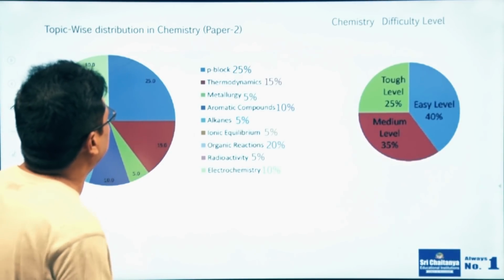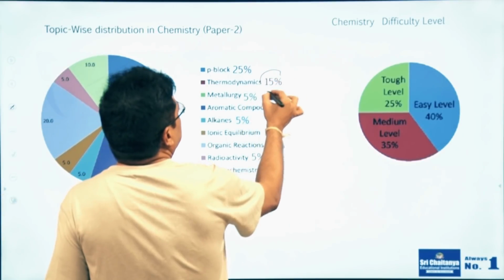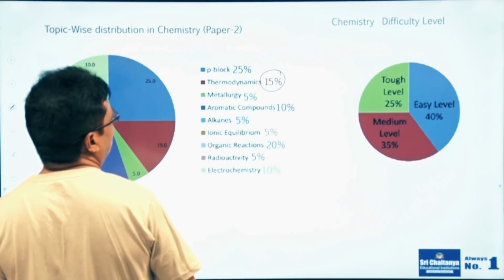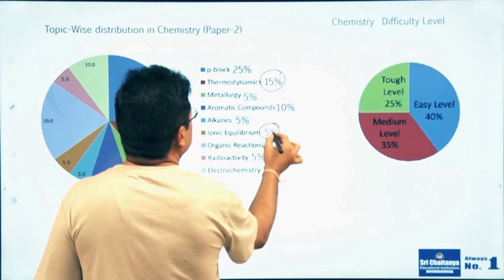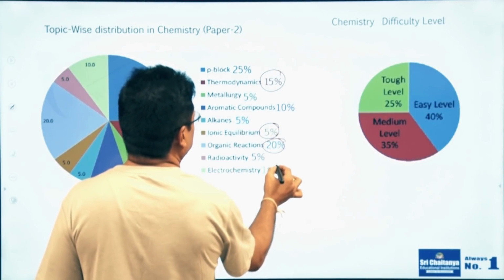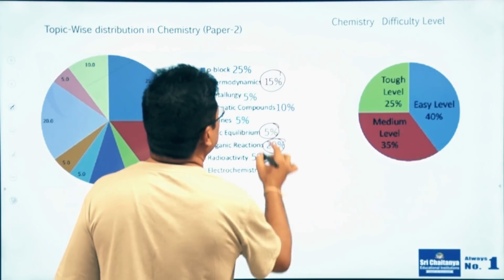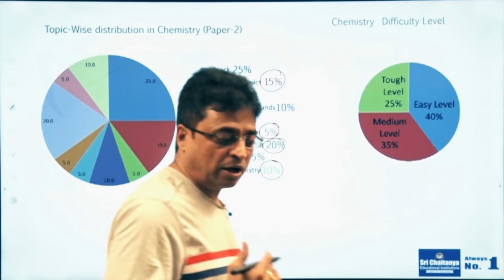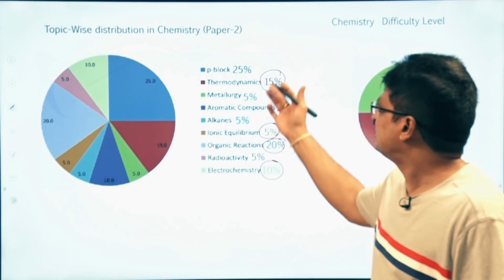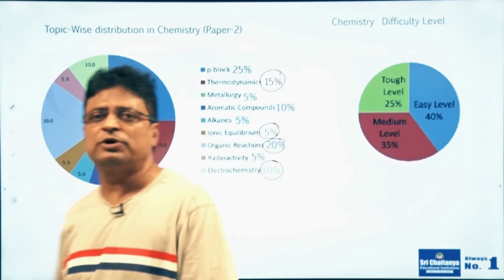Of course, in chemistry, 15% of the questions are allotted to thermodynamics, that too in paper 2, ionic equilibrium 5%, organic reactions 20%, and electrochemistry 10%. This time they have given more priority to organic and physical chemistry only. This is about the 2013 paper 2 chemistry.